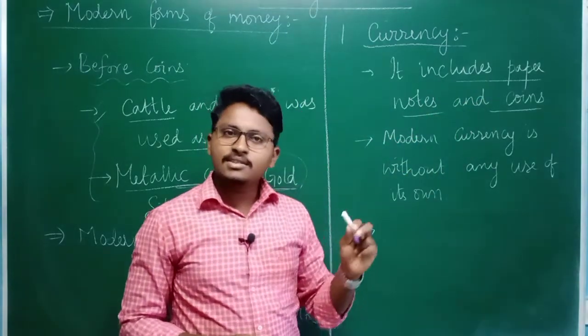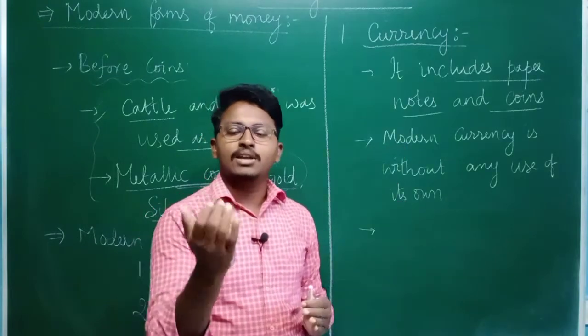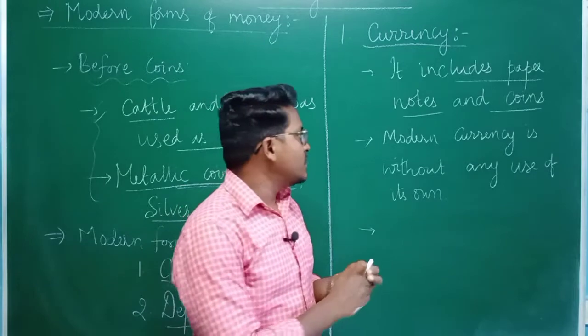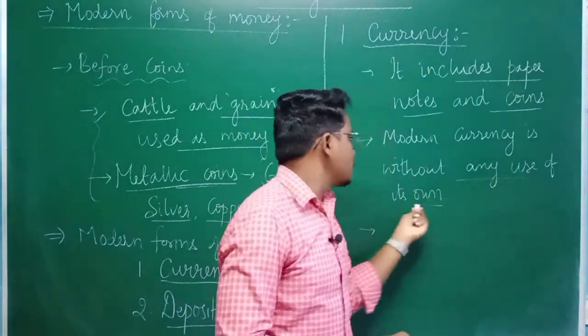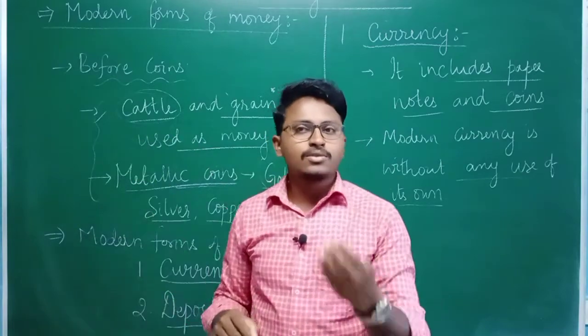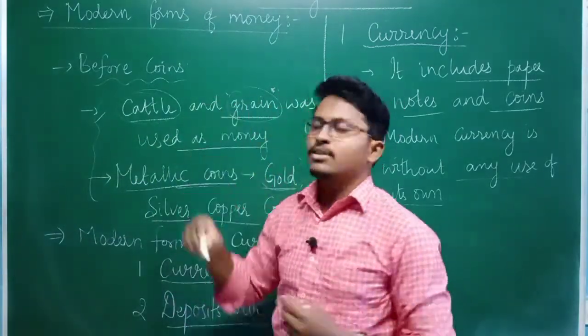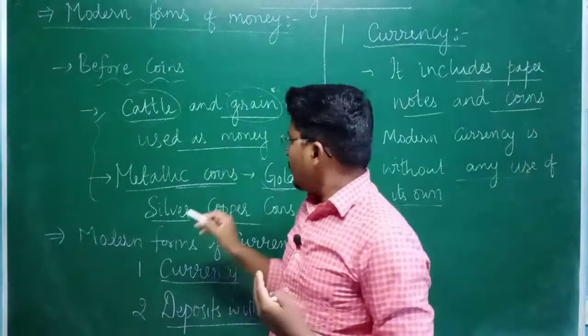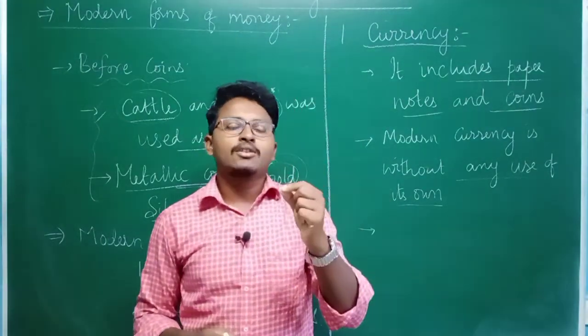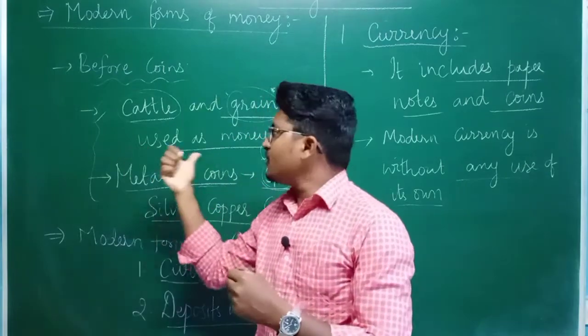And this modern form of currency, whether paper notes or coins, does not have any use of its own. But if you take cattle, we used to have some use with the cattle. Grains, we used to have some use with the grains. Or you can take gold, silver or copper, we used to have some kind of use with these mediums of exchange.